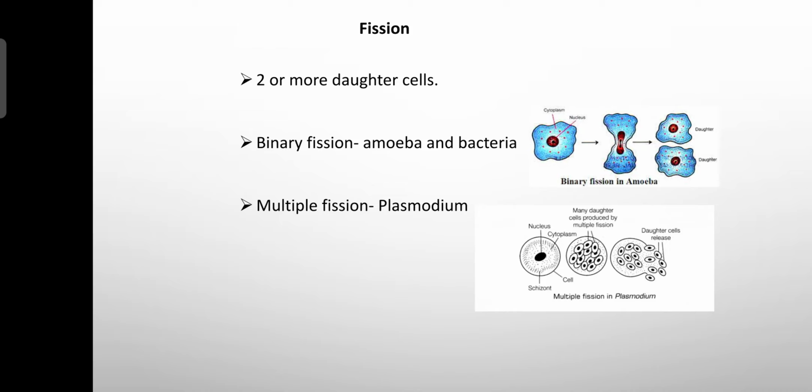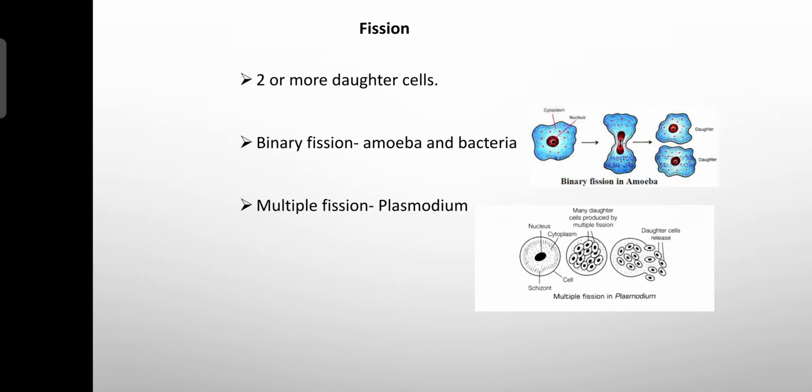So what is a plasmodium? Plasmodium means it is a disease causing agent. It causes malaria. This plasmodium that are found in the body of the infected human, as well as they are also found in the female Anopheles mosquitoes.